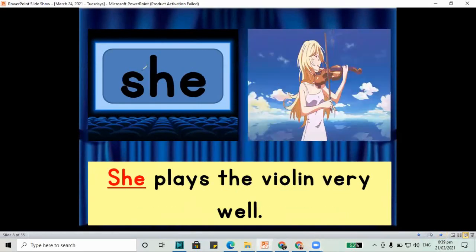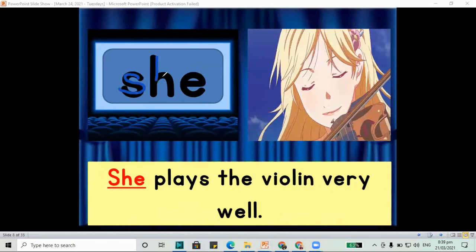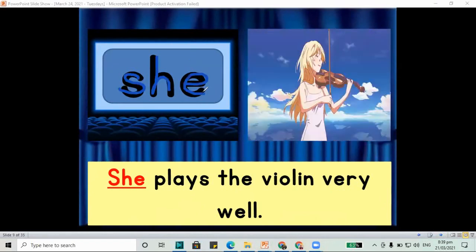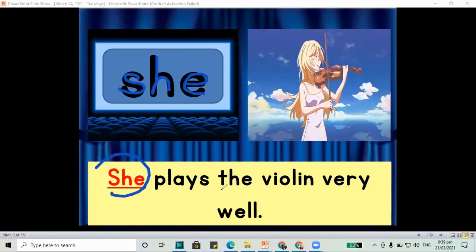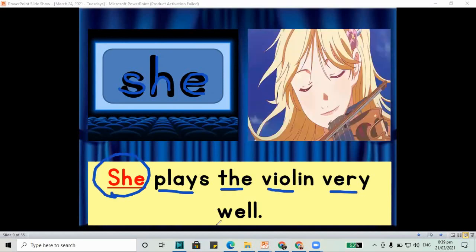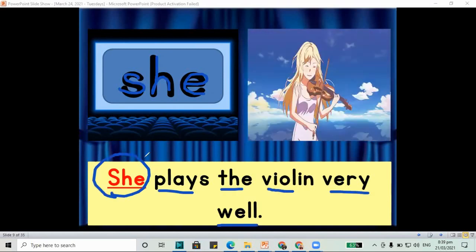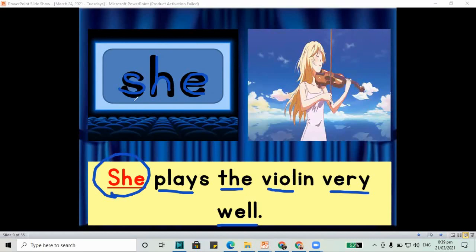We have the word she. S-H and the letter E make the word she. She plays the violin very well. We have the word she. S-H-E, she.